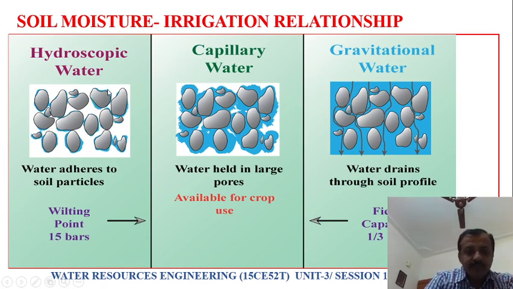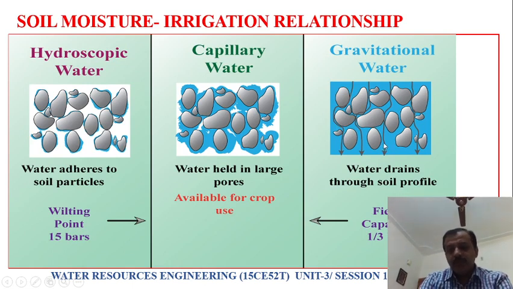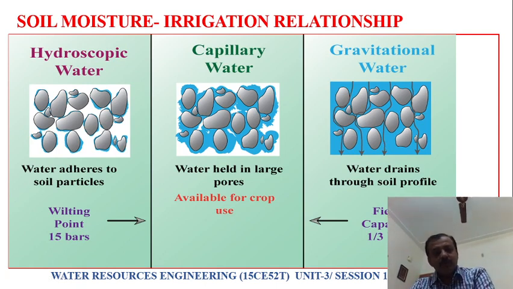You can see here, this is the water which is stuck onto the soil surface. This water we call hygroscopic water. Capillary water is the water held between the soil pores, in large pores, which rises because of capillarity. Gravitational water is the water which drains through the soil profile. Like this, we have three types of water: hygroscopic water, capillary water, and gravitational water.